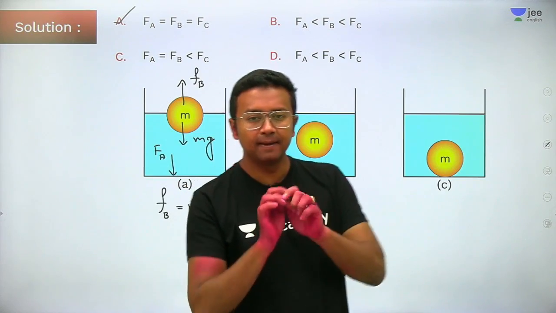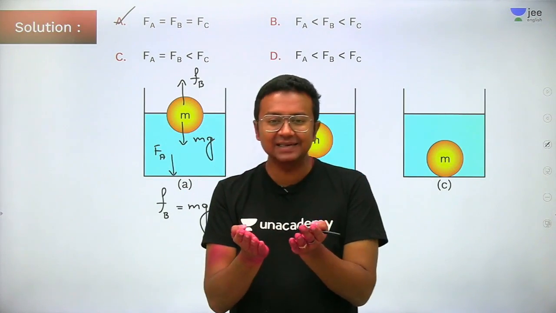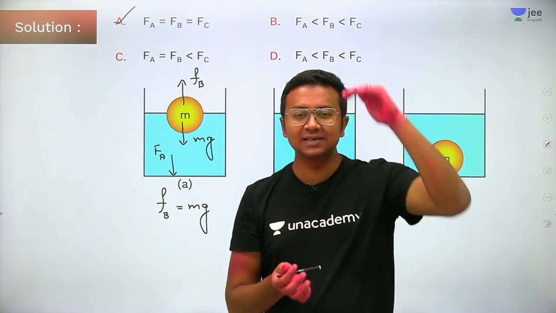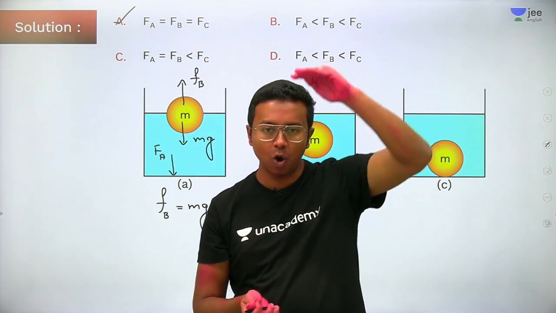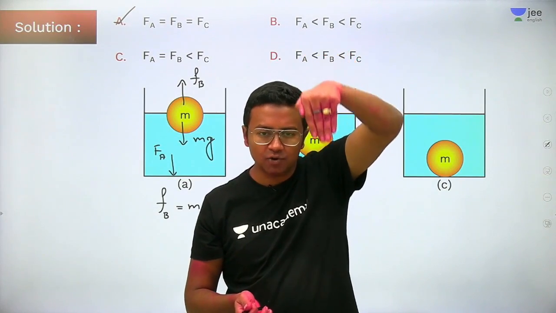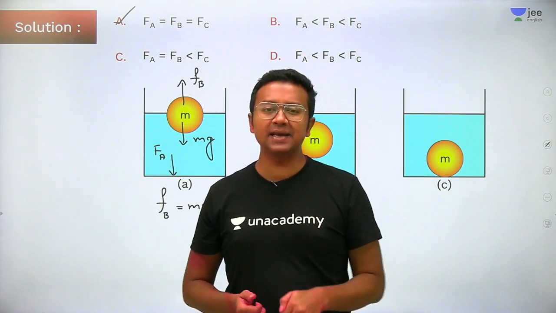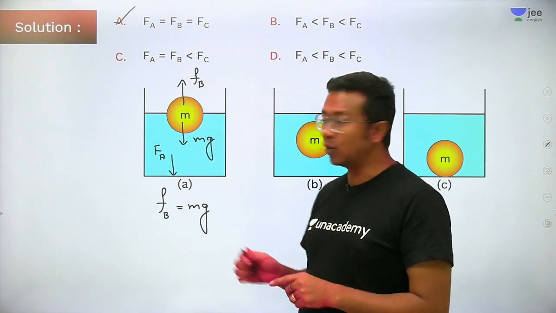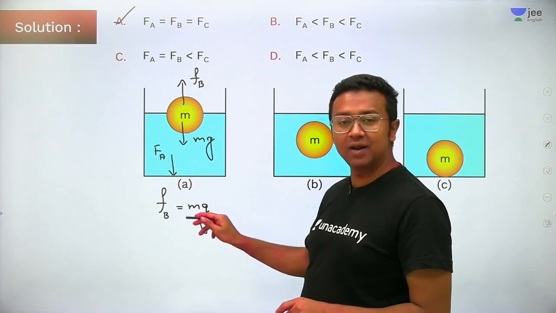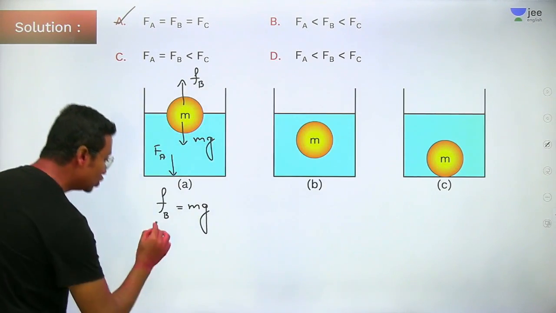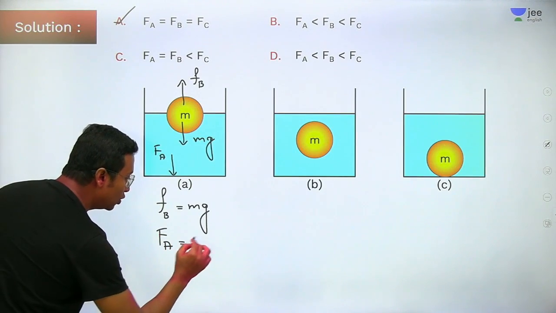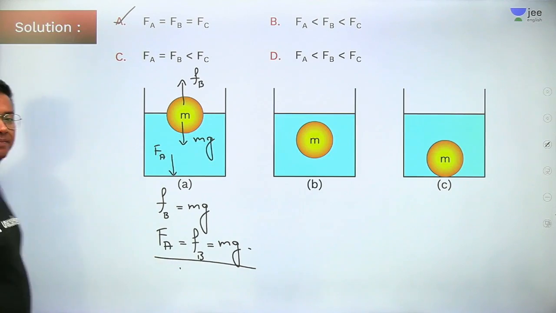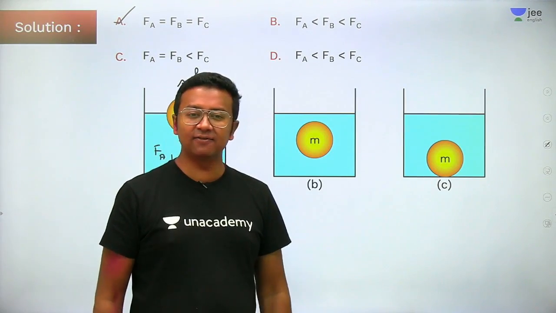The buoyant force is exerted by the liquid on the ball in the upward direction. Now, by Newton's third law, a similar force will be exerted by the ball on the water. This force is going to transmit through the liquid and act on the base of the beaker. So FA will be equal to the buoyant force, FB, that will be equal to mg. Simple enough.